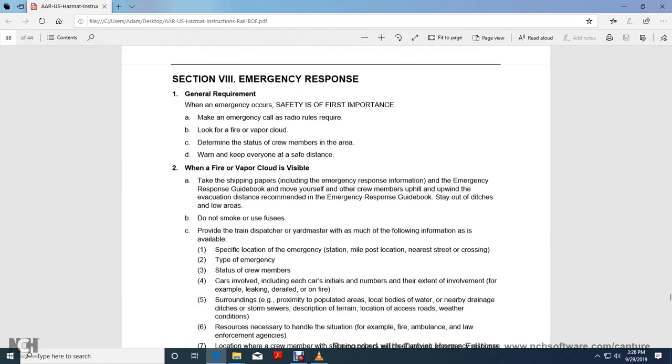Alright. Section 8, Emergency Response. General requirement. When an emergency occurs, safety is first and most important. Make the emergency call with the radio. Rules require a look for fire or vapor cloud. Determine the status of crew members in the area. Warning: keep everyone at a safe distance.